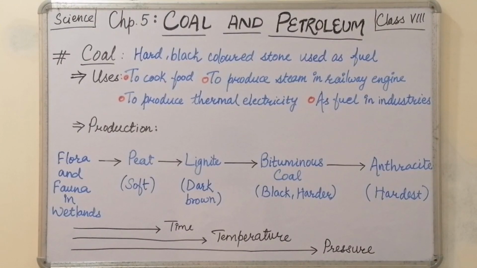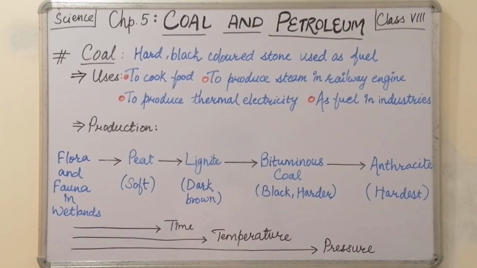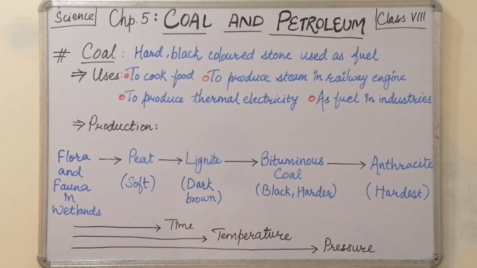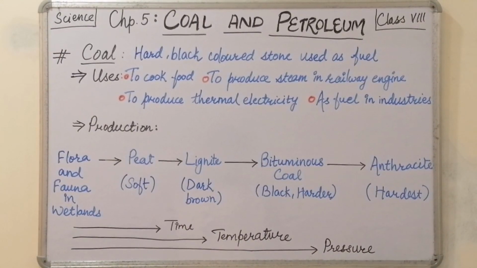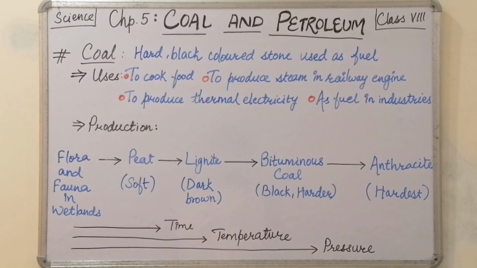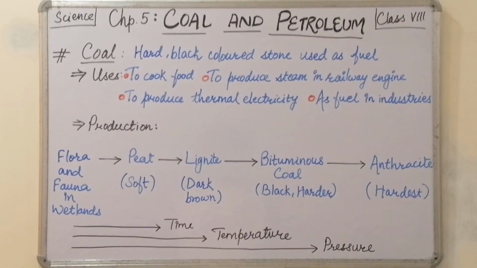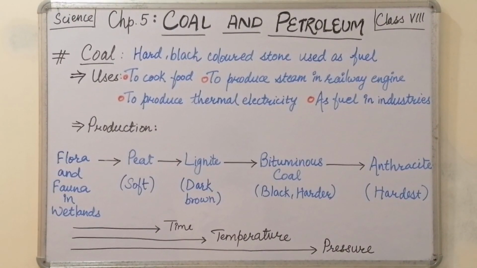The flora and fauna which are present in the wetlands just submerge in the soil and layers of soil start forming. The soil forms all over the surface, and with time temperature and pressure start increasing. There is pressure, and as it goes underground, the temperature also increases. Now, these after several thousand years convert into peat, which is a soft fibrous substance.